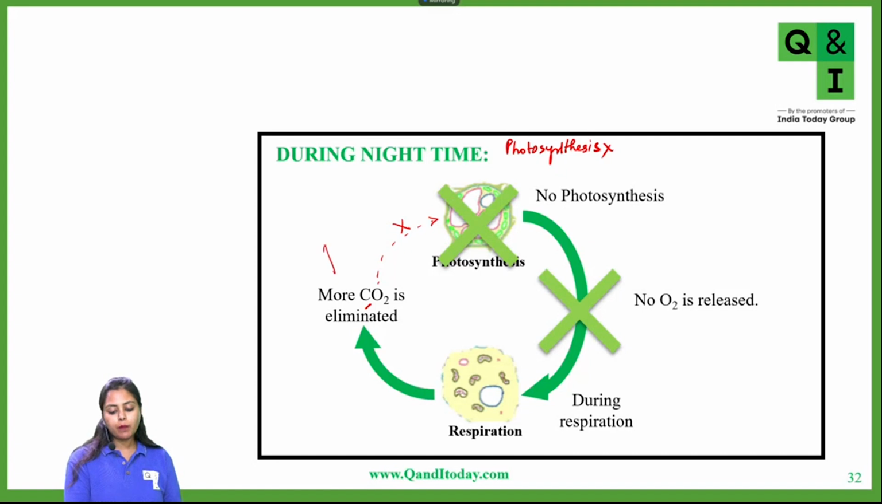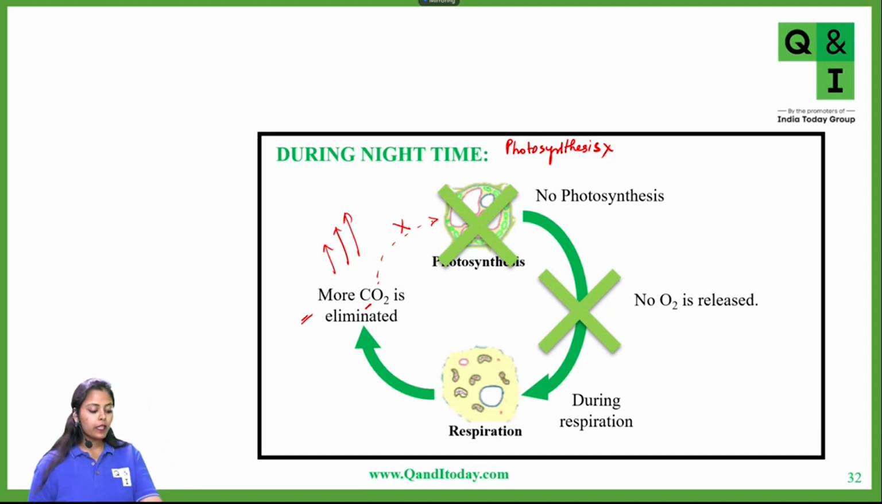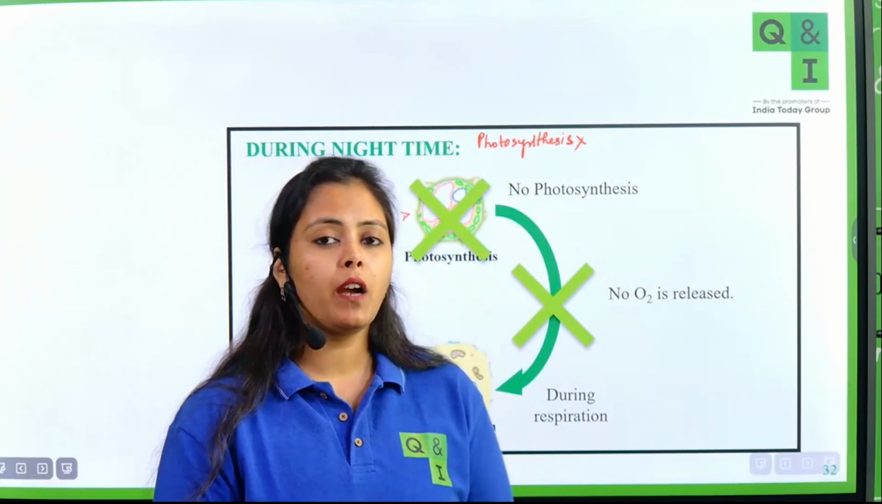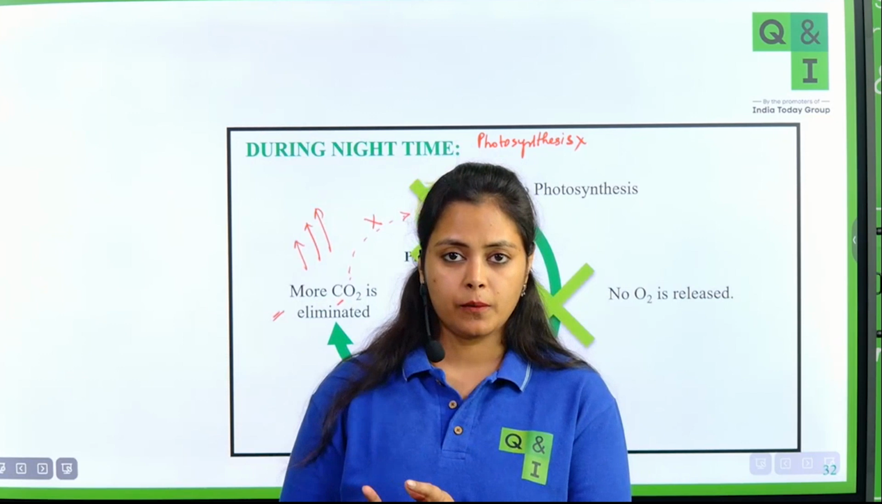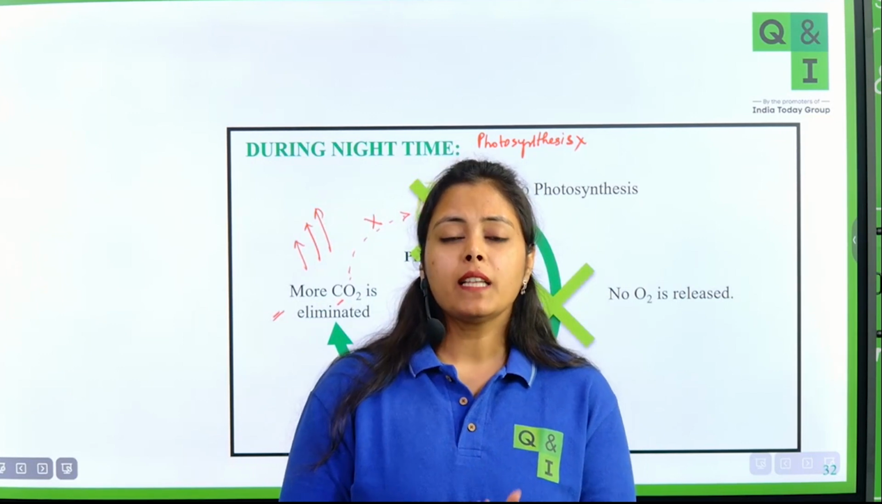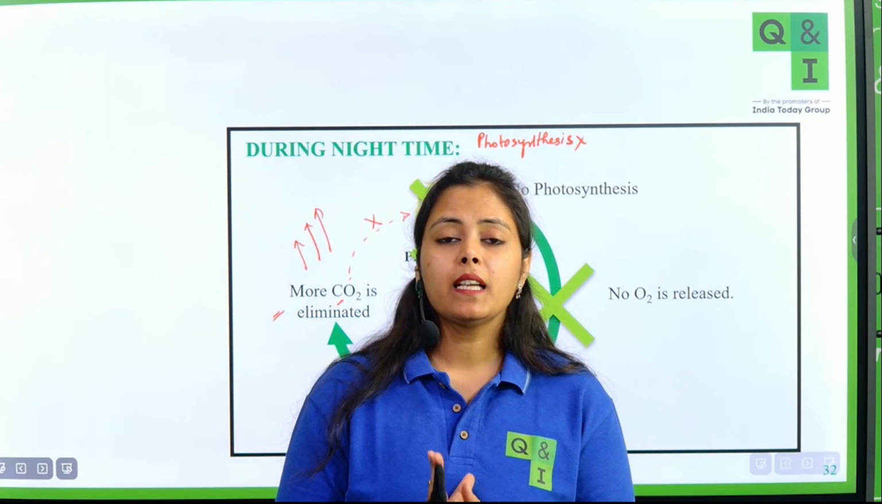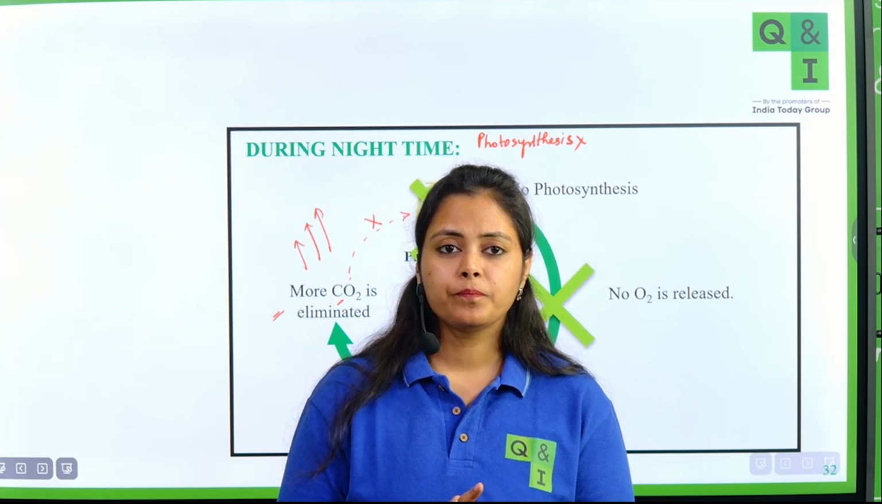So this carbon dioxide will be released into the atmosphere. Thus, during the night time in plants, carbon dioxide is eliminated in a greater amount. Okay. So students, one important thing to mention here is that carbon dioxide is released by the plants both during day and night. Okay. Please write this down, everyone, please start writing it down, that the carbon dioxide